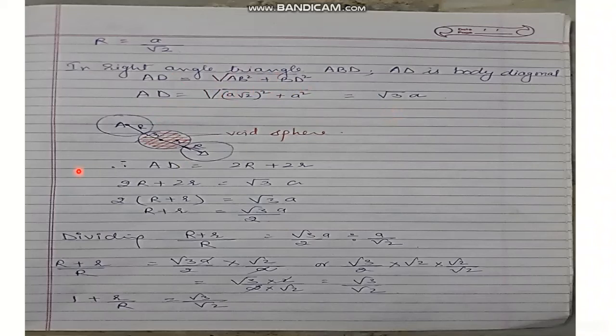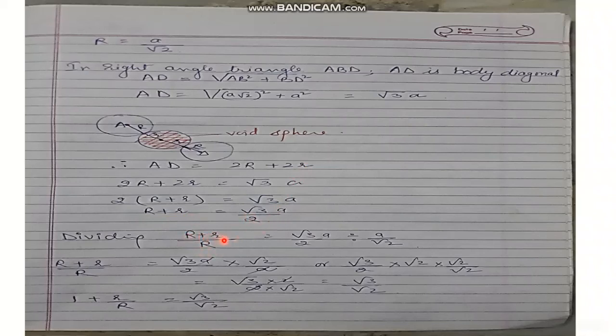Now I have represented this as AD, in which the void sphere and the D atom sphere are touching each other, and the value of AD will become 2r plus 2R. So 2r plus 2R will be equal to under root 3 A. When we are taking it as r plus R, it will become under root 3 A upon 2.